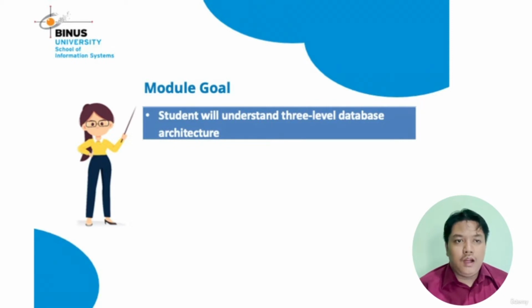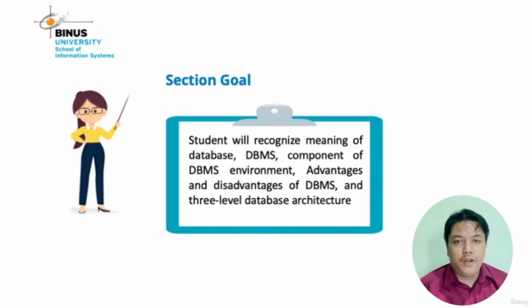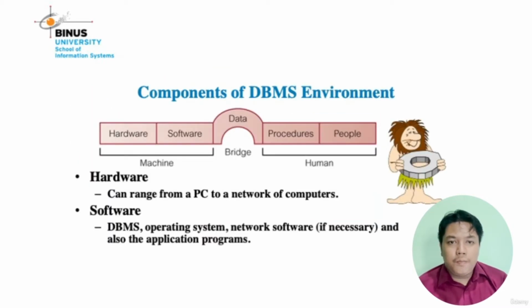Okay, let me first discuss the components of the DBMS environment. The components of the DBMS environment are divided into 3 sections: machine, bridge, and human. On the machine side, there are hardware and software. What is the meaning of hardware and software? Hardware can range from a PC to a network of computers, like server, PC, laptop, and all the physical components.